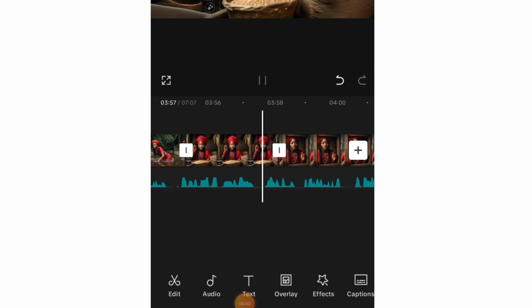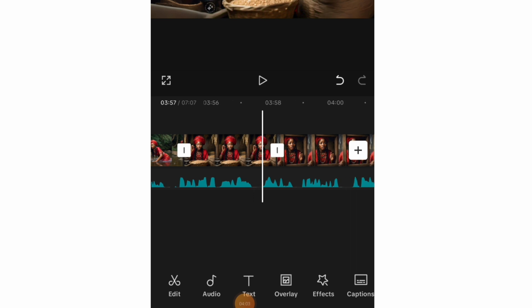Okay. So, like I said, you click on the image and extend it more than what you need. And when you get to the exact place where you want it to stop, you split it and delete the excess. So that is the second method by which you can add your images. The next thing you want to do after adding your images is to add effects. Yes, effects. So we're going to be adding animations and transitions to this.